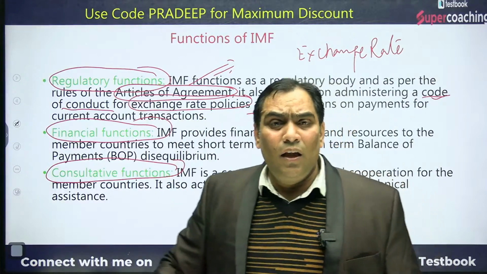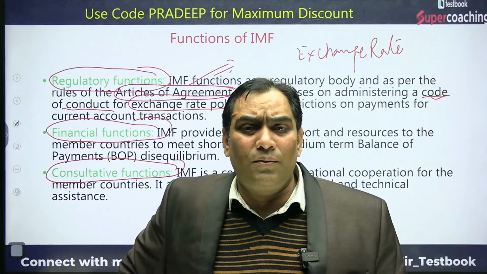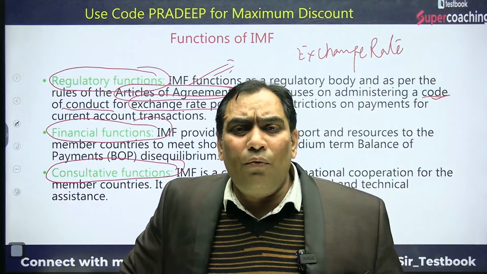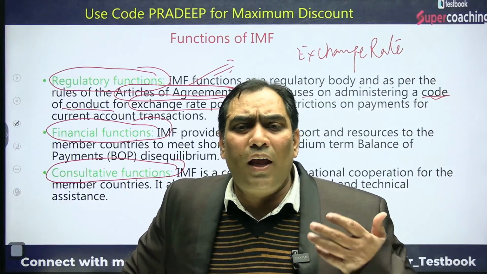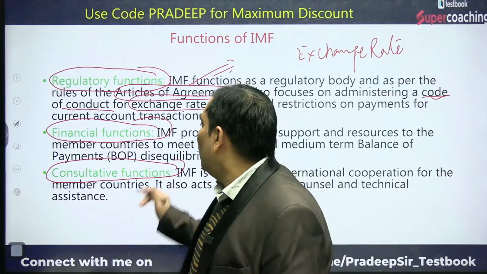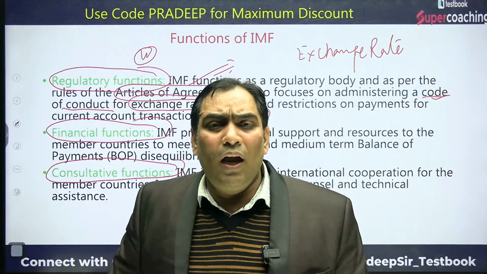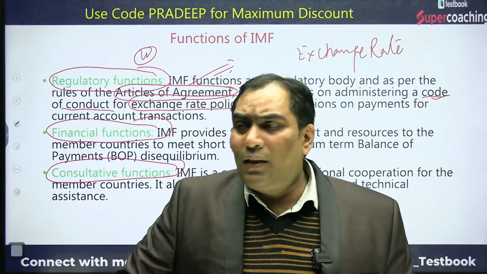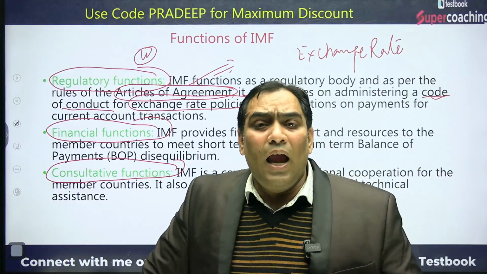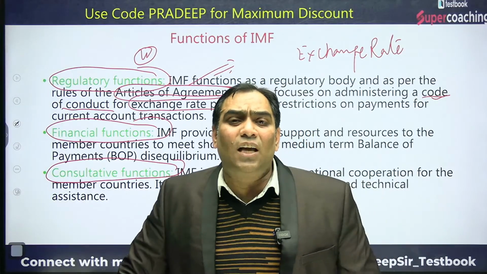As I discussed earlier, there was devaluation. Why? The Great Depression took place in 1930 because of the competitive devaluation of currencies. Now this cannot happen, because if you are a member of the IMF, you cannot do this because it is going to be regulated. Time and again the IMF is going to regulate the exchange rate policies.